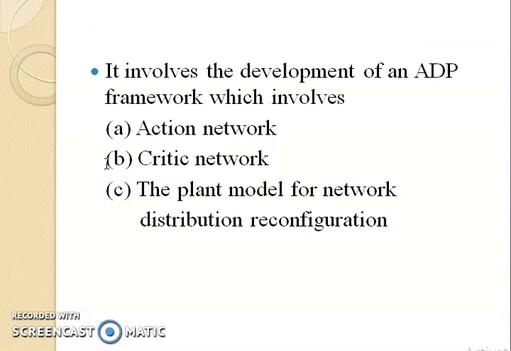Basically the ADP structure for reconfiguration involves the development of a framework. What is that framework? As shown in the previous slide, it has the action network, the critic network and the plant model, as shown in this slide.